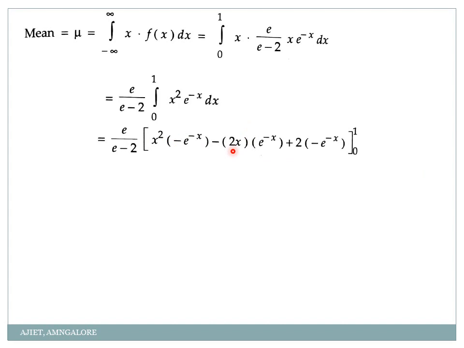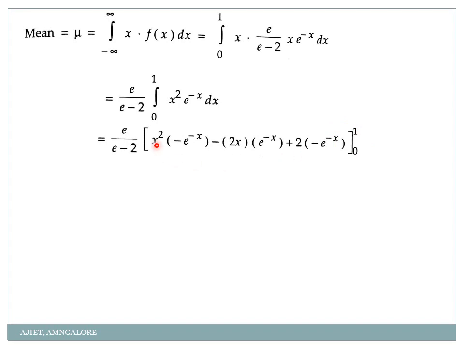differentiation of x square, which is 2x, into double integration of v, correct? Already once we have integrated v here, again if I integrate that, I'll get double integration. So it will be e power minus x into minus 1. So minus into minus will become plus. So this is u into integration of v, minus u dash into double integration of v, plus u double dash, differentiation of 2x is 2, into triple integration of v. Already double integration is e power minus x. Again if I integrate that, what I'll get? Minus e power minus x. That's it. Next term will be 0, so I have just neglected it.